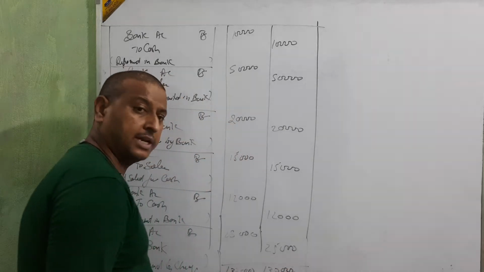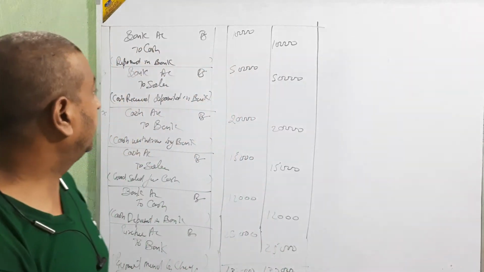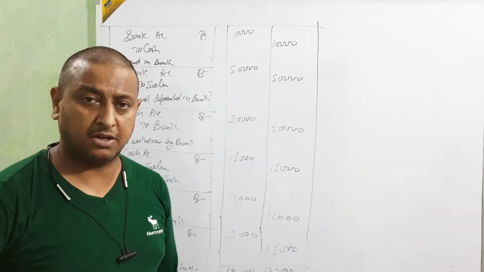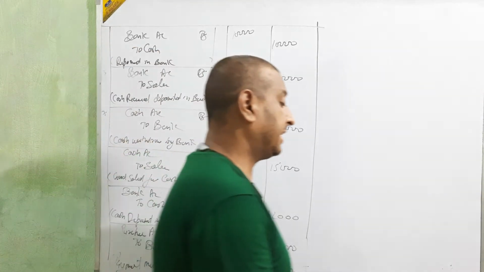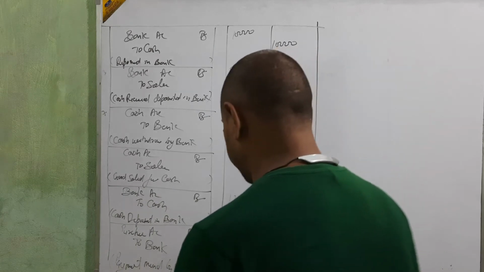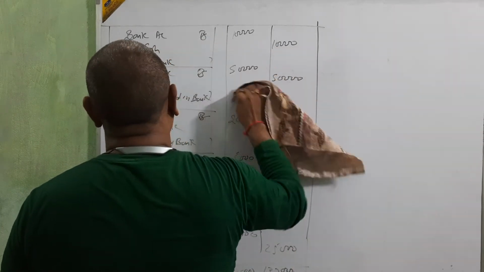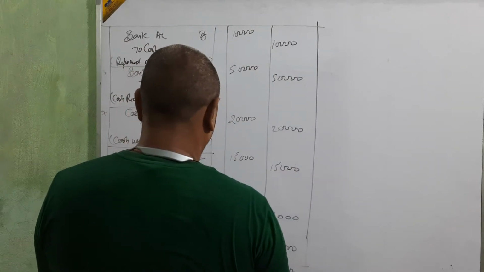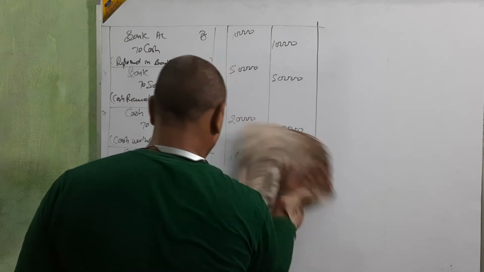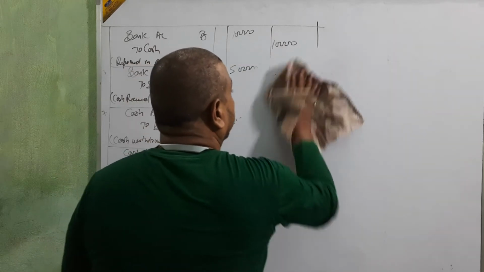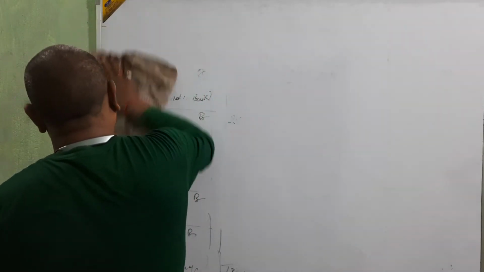Okay, beta? Clear? These all are related to the bank entry. Again, I would like to repeat these things. When we deposit in bank, then bank debit, cash credit. When we withdraw, then cash debit, bank credit. Okay, beta. These are the things we are going to follow.